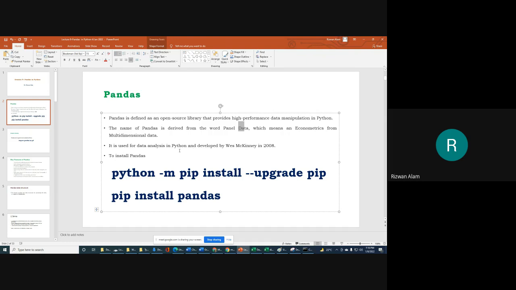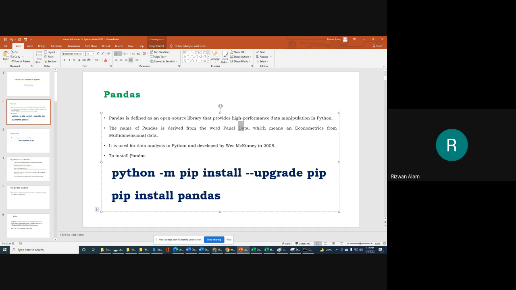It is used for data analysis and data science projects, developed by Wes McKinney in 2008. This is an open source library, and quite a lot of functions have been added, but initially it was developed by Wes McKinney in 2008.